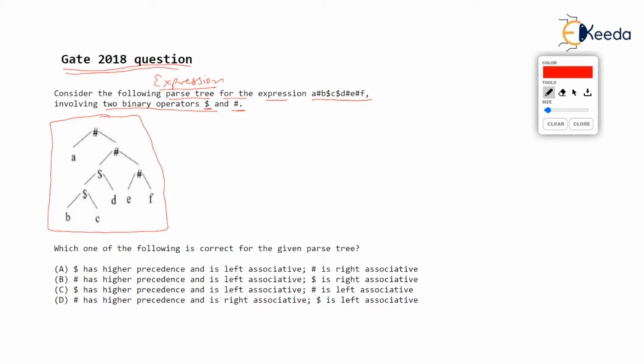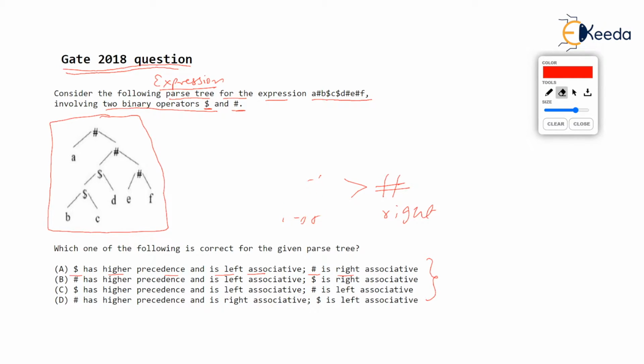Option A is dollar has higher precedence and is left associative, and hash is right associative. So dollar is higher than hash, they are asking, as far as priority is concerned, and dollar is left associative, whereas hash is right associative. And all sorts of such questions they have asked.